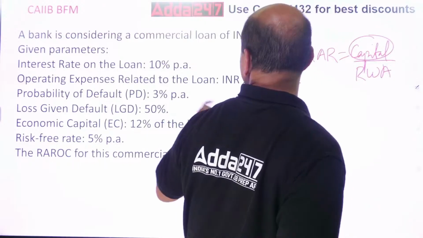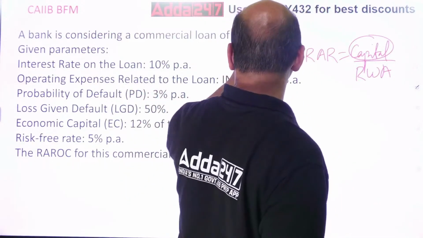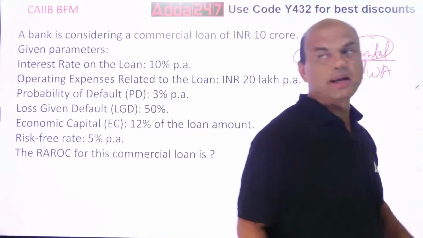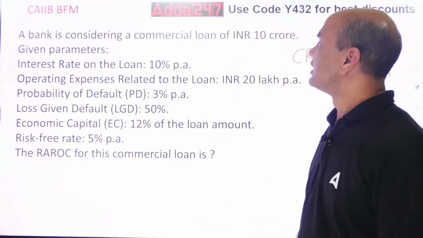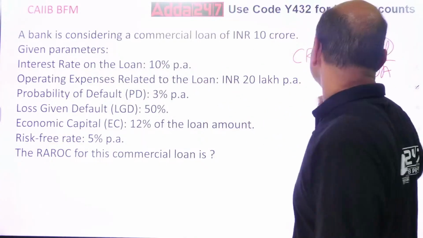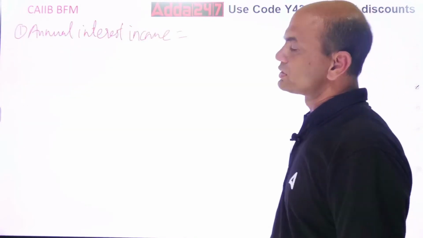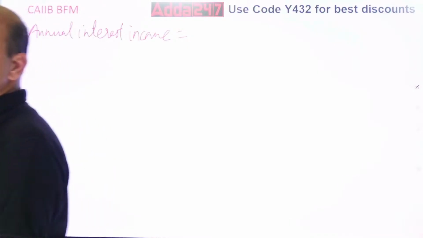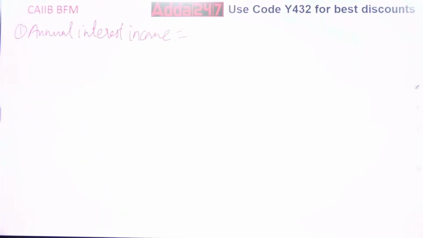50 crores. Is it so? 10 crores, sorry. 10 crores and what is the rate of interest? Rate of interest given is 10%. Okay, 10 crores, 10%. Find this. Get the answer.